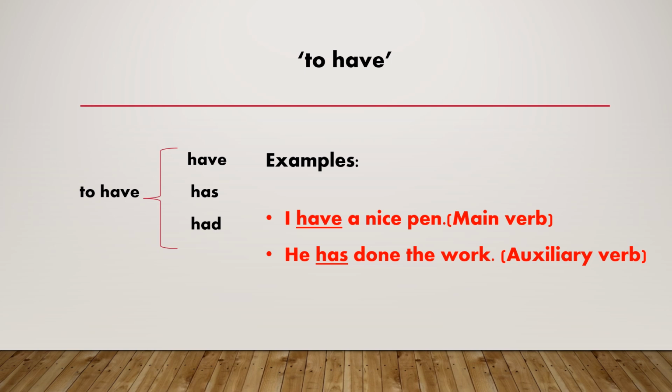Here, the main verb have is an independent verb which shows possession. He has done the work. Here, the verb has works as an auxiliary or helping verb to show a complete action.